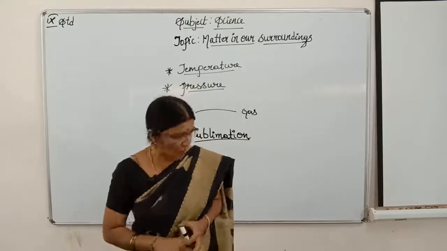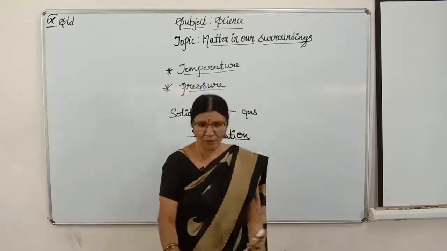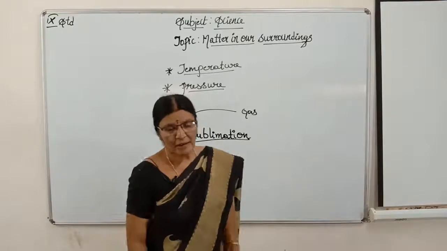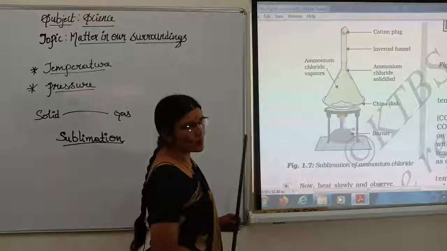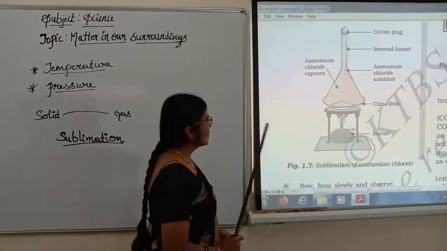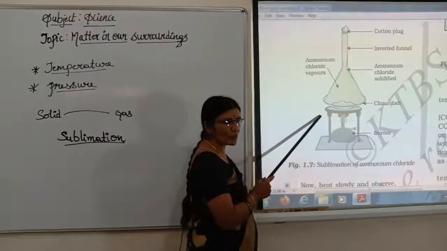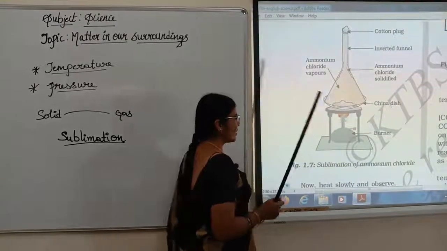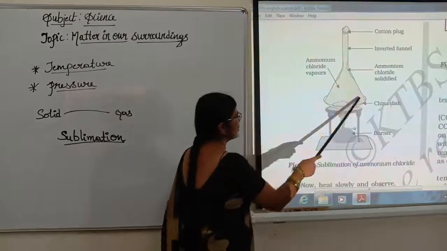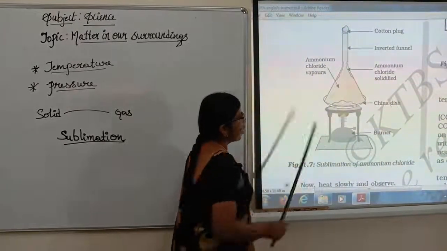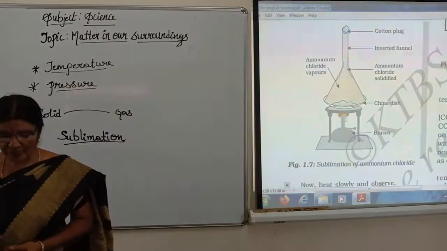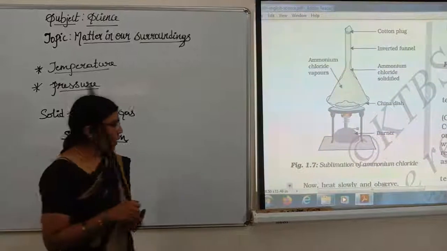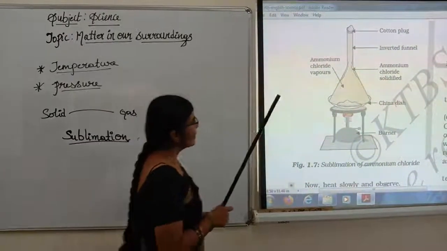Okay, children. For this, we will take one more activity for sublimation, the process of sublimation. See, children, this diagram is also important for you. Just concentrate. I have taken a china dish, and taken ammonium chloride in this china dish.